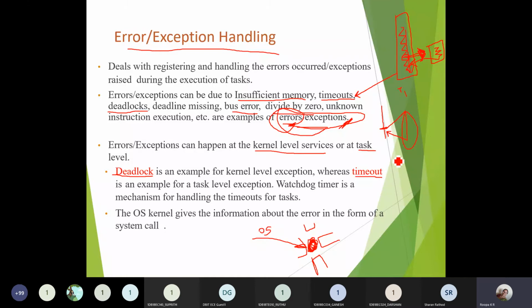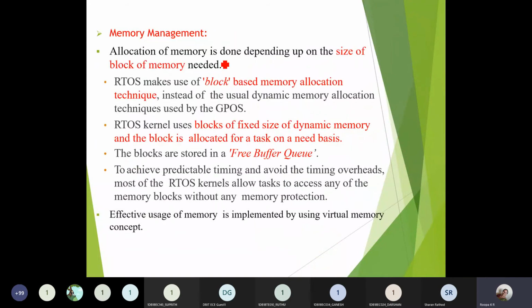If the execution is taking beyond the time limit allocated for that particular task, then this timeout interrupt will be generated. In order to overcome the timeout interrupt, as we have already seen, the watchdog timer will send a reset pulse to the particular process to come out of this timeout situation. So this is about how the errors or exceptions are handled here.